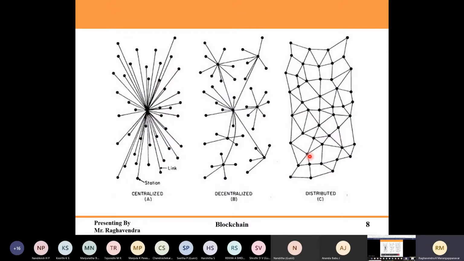Here it clearly shows the difference between centralized, decentralized and distributed. Can anyone tell what the difference is between decentralized and distributed? Okay, please.